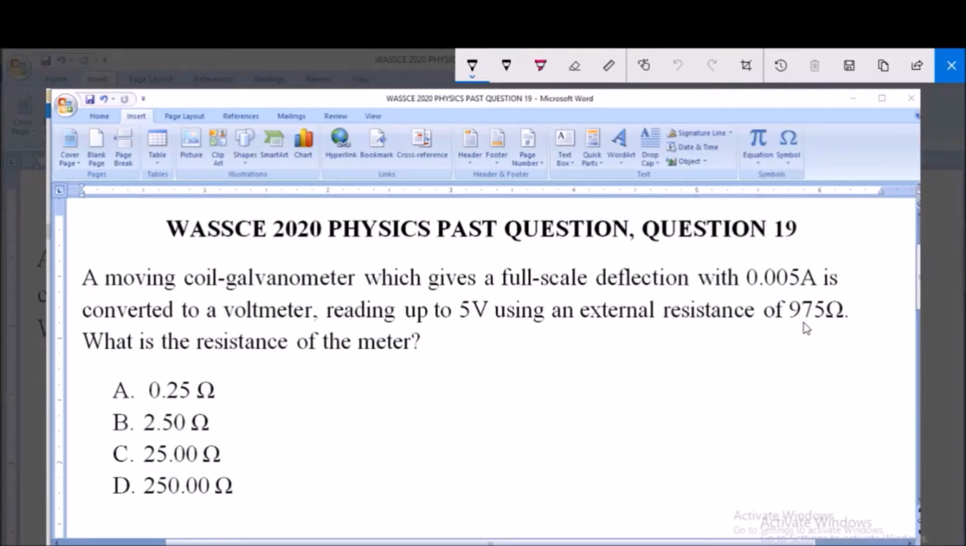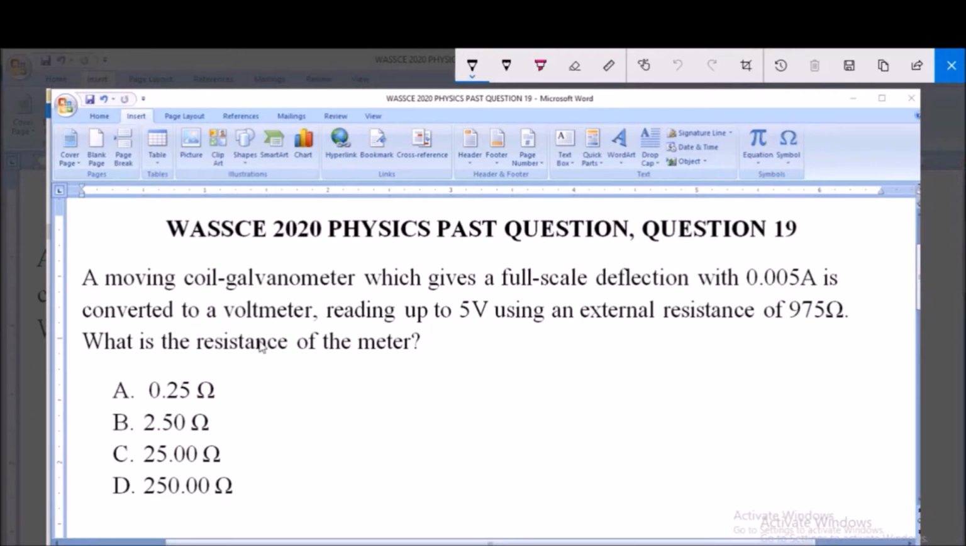I will be answering WASSCE 2020 Physics Past Question 19. A moving coil galvanometer which gives a full-scale deflection with 0.005 amperes is converted to a voltmeter reading up to 5 volts using an external resistance of 975 ohms. What is the resistance of the meter, that is the resistance of the galvanometer? A, 0.25 ohms, B, 2.5 ohms, C, 25 ohms, and D, 250 ohms.